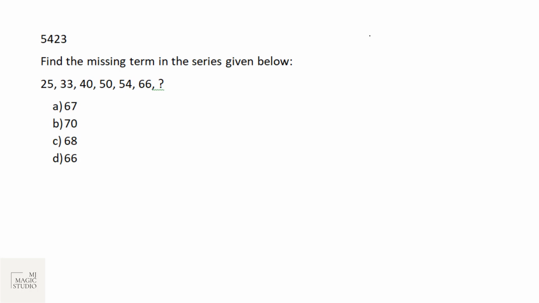Now a few questions I've taken up were related to the missing term, and they have asked 2 to 3 questions in each set related to alphabetical or numerical missing terms. So what we have here: 25, 33, 40, 50, 54, 66. It is improving by 8, then 7, then 10, then 4, and then 12.